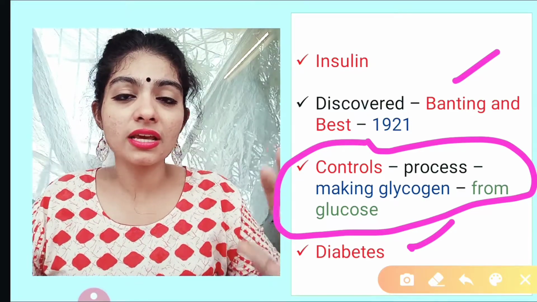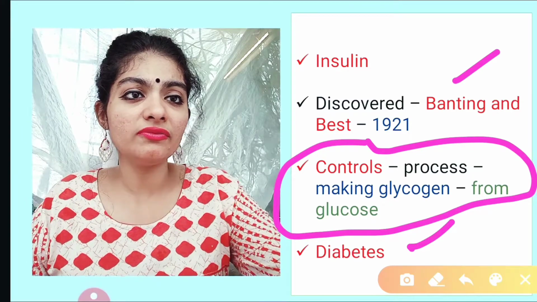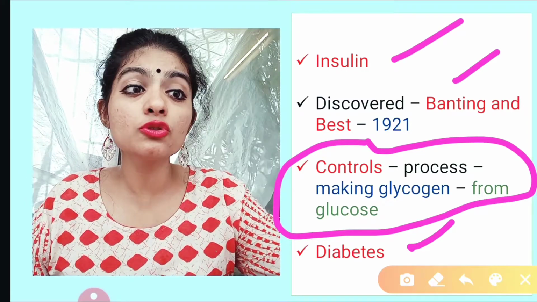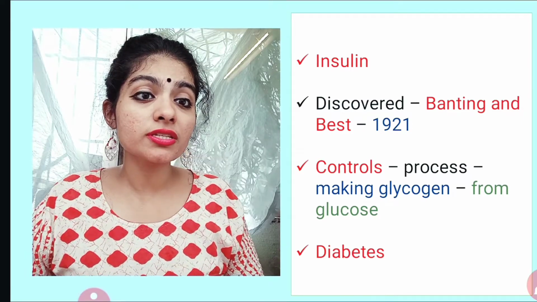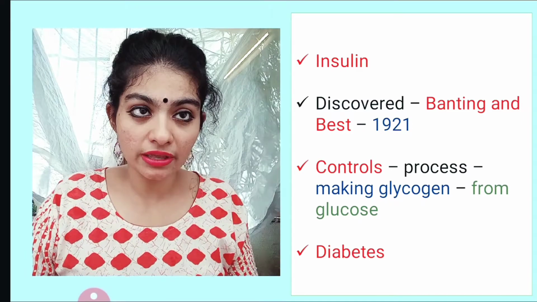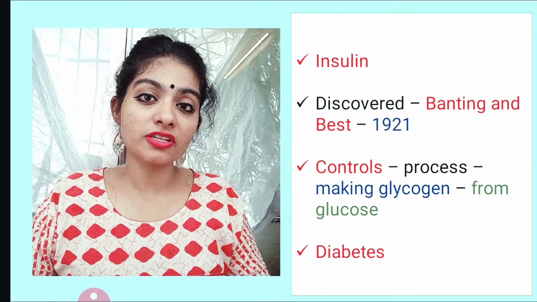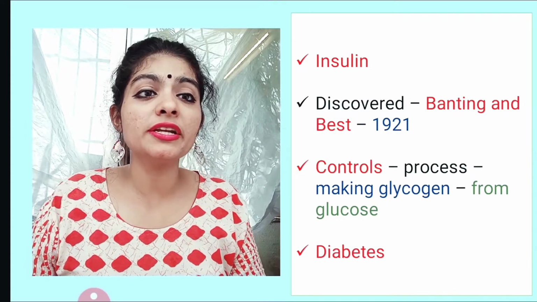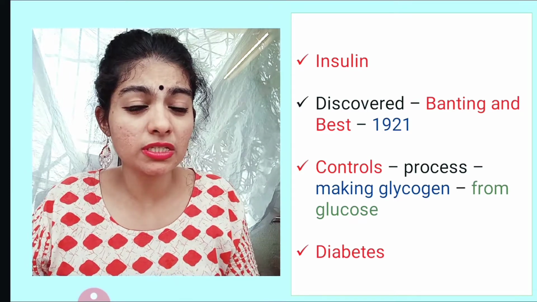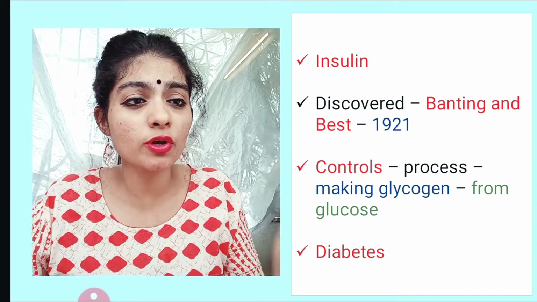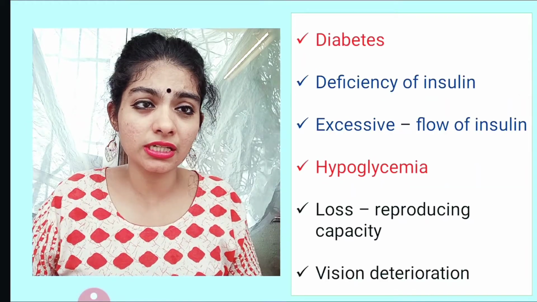So this causes diabetes. In order to control this increase in blood sugar level, we need a hormone, that is insulin. So if they ask you which hormone is important to control blood sugar level, that is insulin. If they ask which organ is responsible to release insulin, then it is the pancreas or pancreatic glands. Kindly remember this. And what is the disease caused because of increase in blood sugar level? It is diabetes. I hope it is clear, guys.